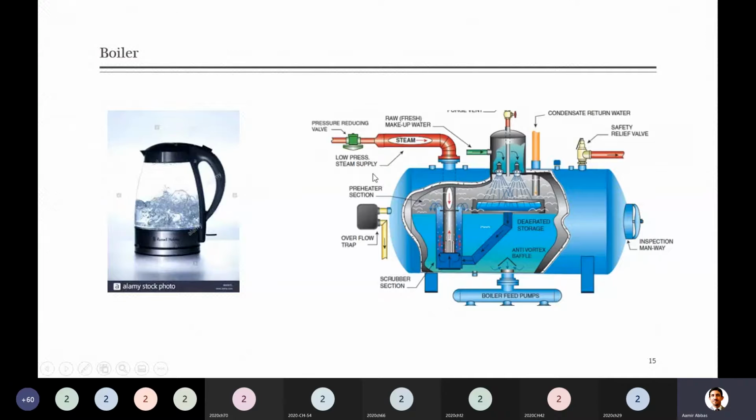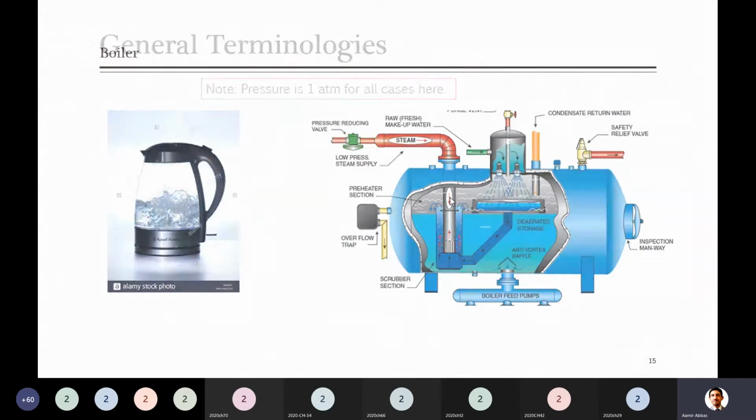So this diagram was just for your information. It was shown to you that this is a boiler, and definitely it contains a lot of accessories and a lot of things which you are not aware of at the moment. But you can see that this is a big vessel in which there is water, and we have some heating mechanism which is not clearly shown in this diagram. If you go to Google, you can see various diagrams of the boiler. There is a heating mechanism and water is boiled. When water is boiled, it is converted into steam.